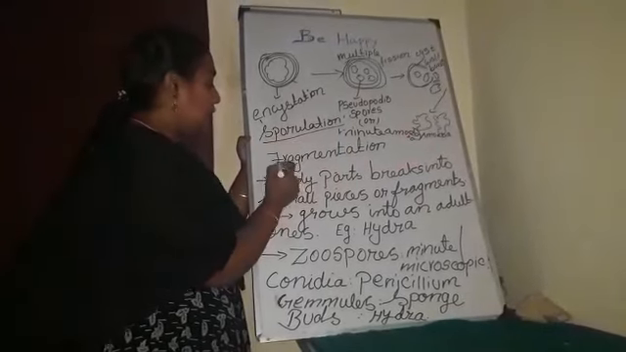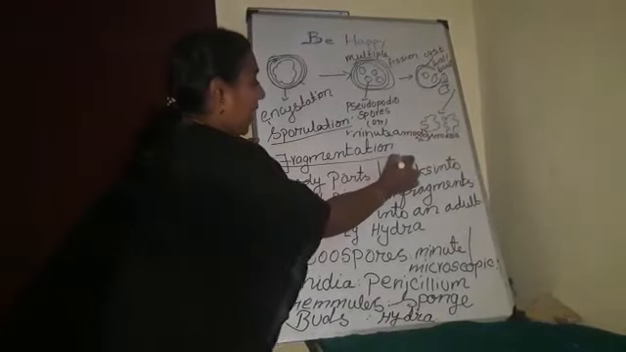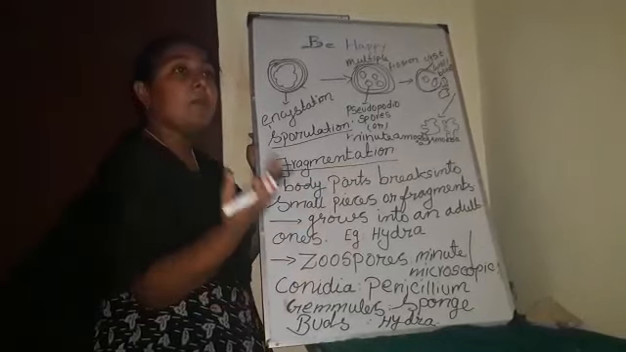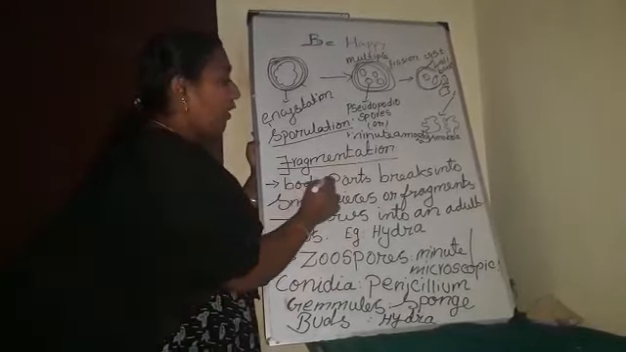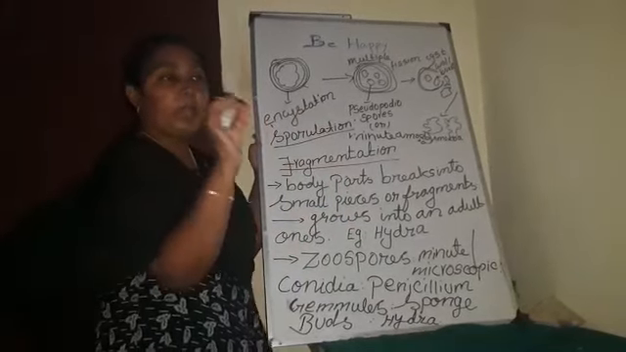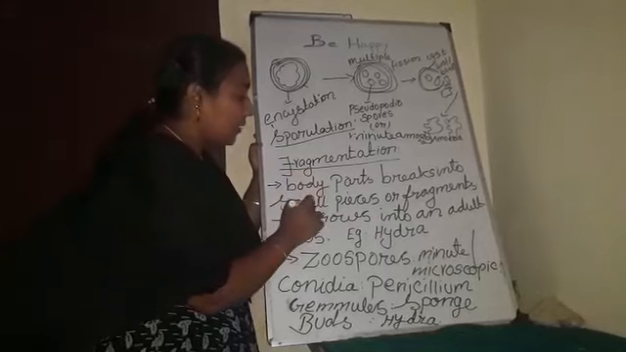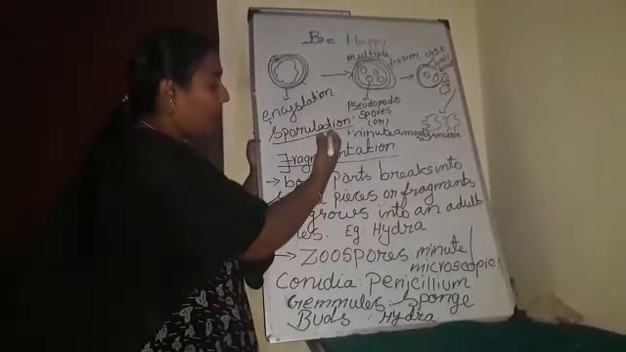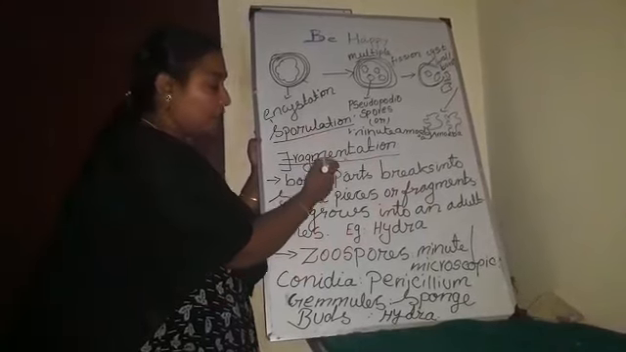And the next asexual method is called fragmentation. What is the meaning of fragmentation? In some organisms, the body breaks into small pieces or fragments. Each fragment grows into an adult organism. That process is called fragmentation.